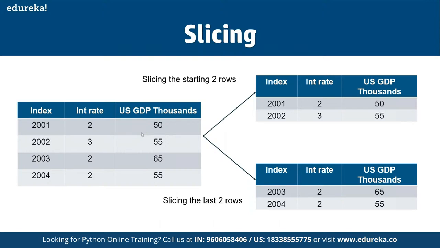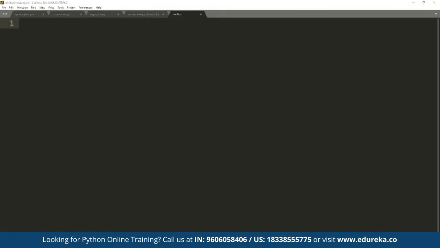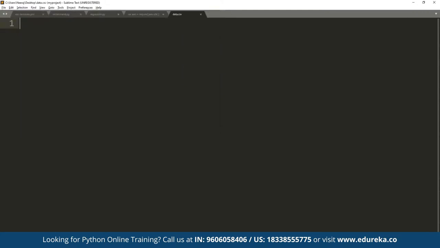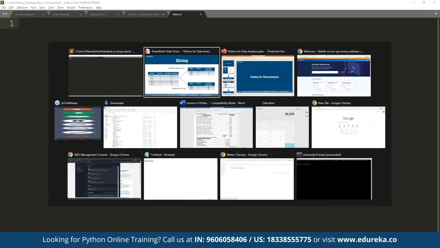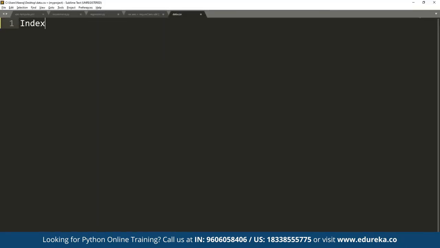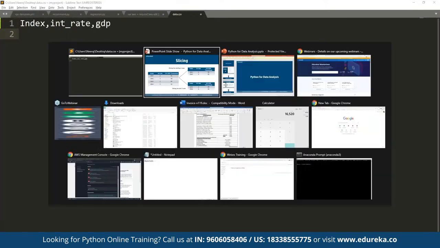For that, we can make use of Sublime Text. Let's create a small CSV file directly. Let's save it as, suppose, data.csv. Here we can define multiple data sets that we want to make use of. In this CSV file, we have index, interest rate, and then we have GDP.